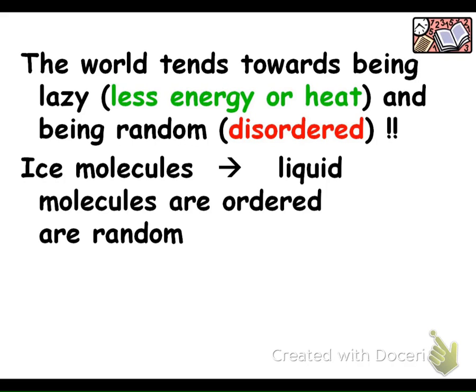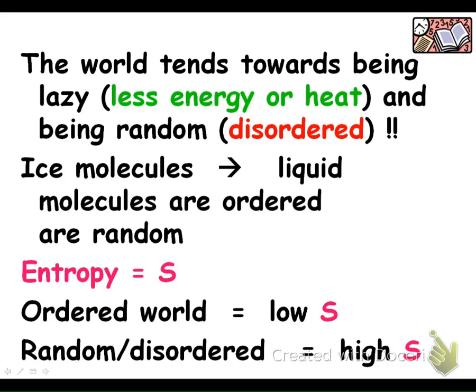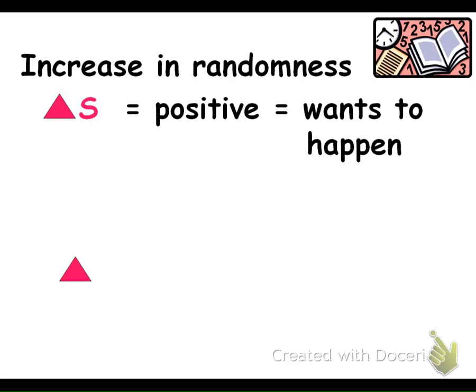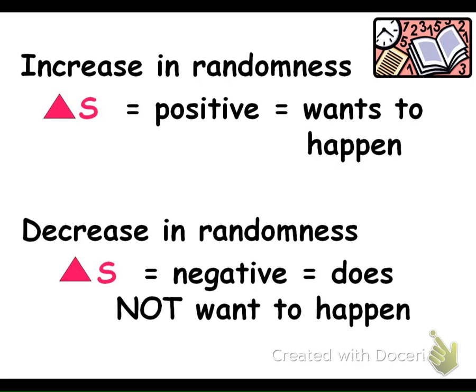So ice molecules, when we're talking about the solid form versus the liquid form, the liquid molecules are less ordered and more random, so the entropy will be increasing, and it's favored. The entropy is denoted with a capital letter S. So the ordered world has a low entropy, and the random or disordered world has a high entropy. An increase in randomness is positive, it wants to happen, and a decrease in randomness is negative. It does not want to happen.